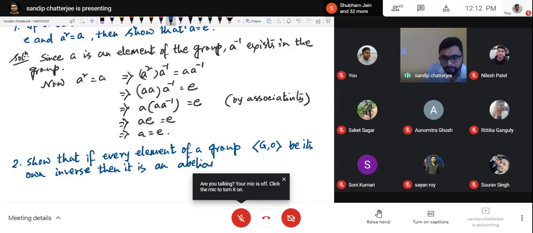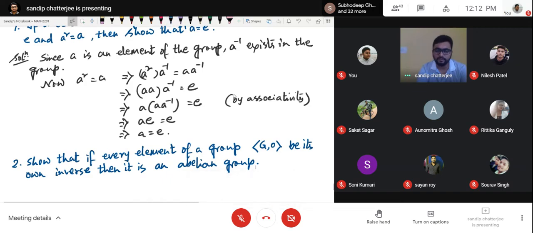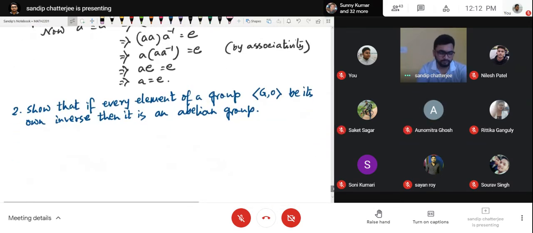What is the meaning of abelian group? It has a commutative property. Yes, along with the four properties, the commutative property will also exist. Acha, so then what do we need to show if we have to show that a group is an abelian group? What do you have to show?